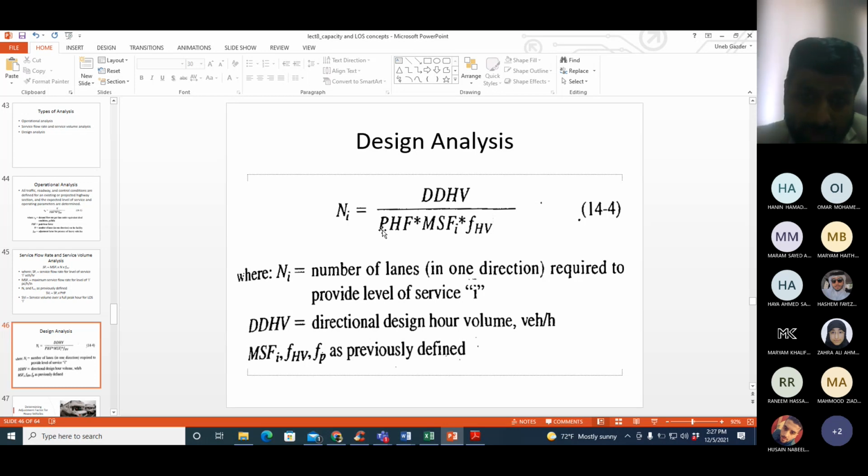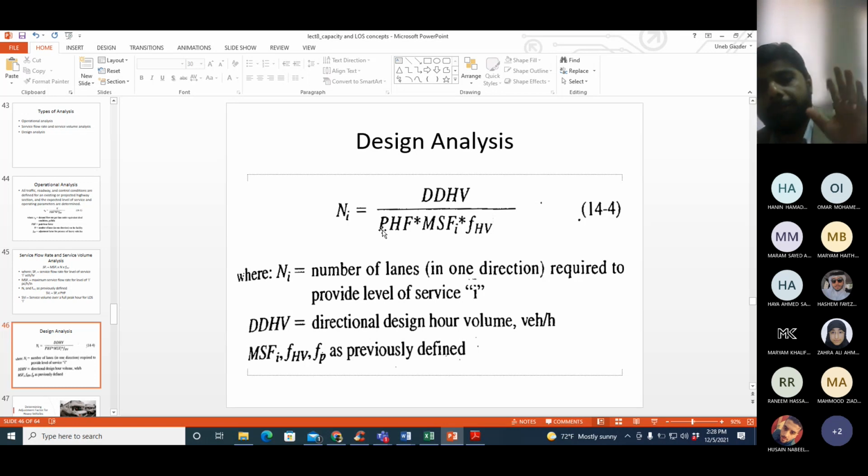First of all, this factor converts the combined traffic volume into its equivalent passenger car volume. FHV is used to convert combined traffic volume into its equivalent passenger car volume. Combined meaning what?